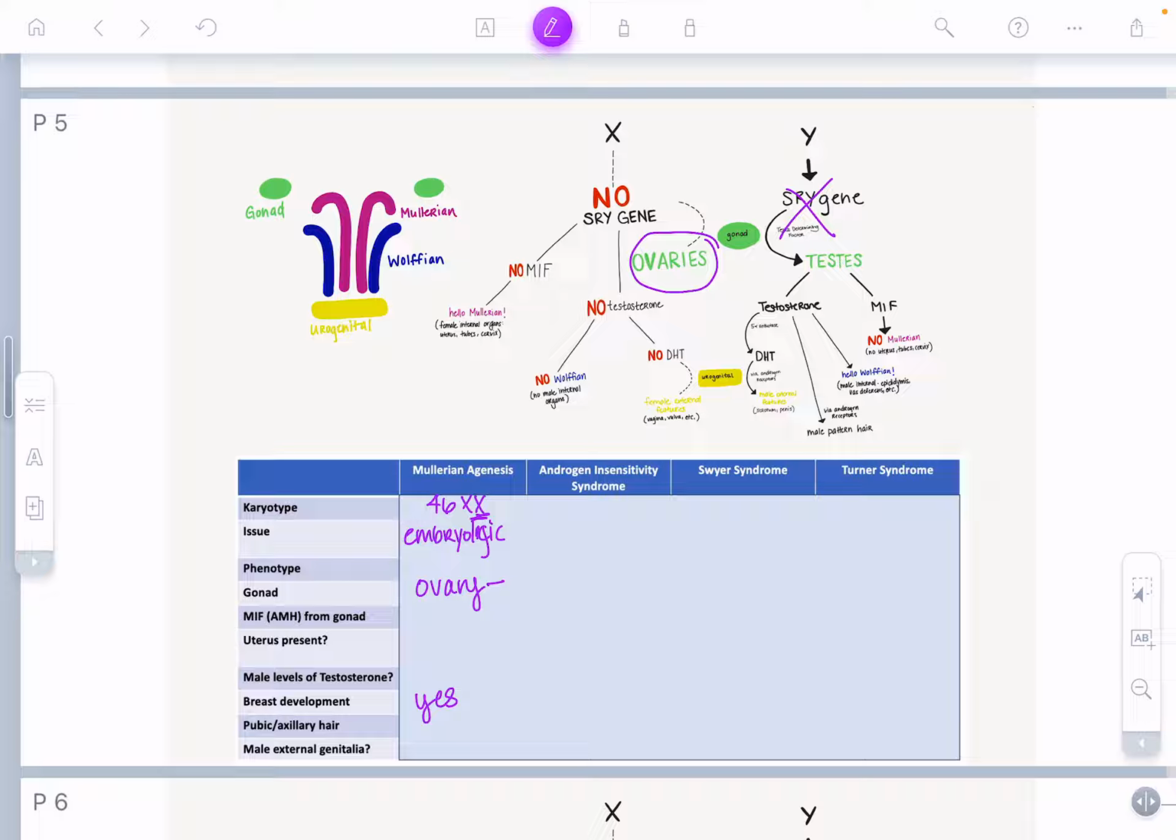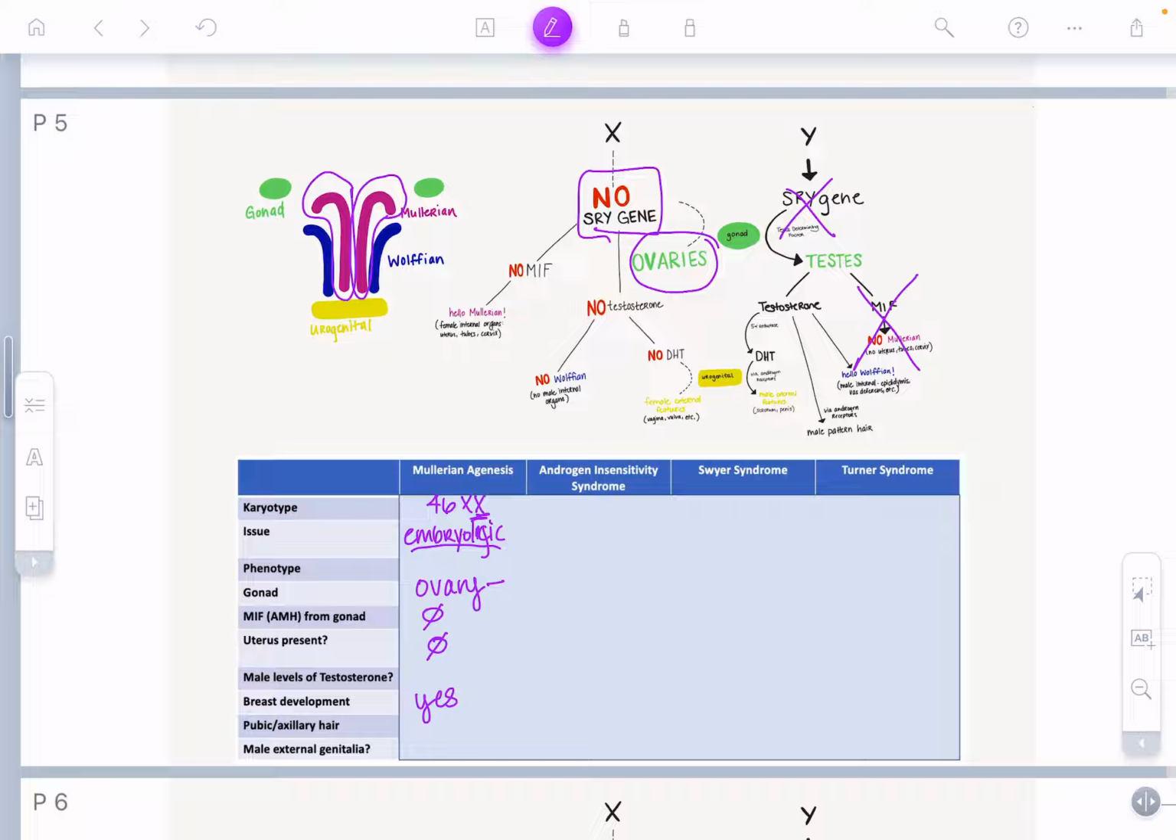So because they do not have an SRY gene, there will be no Mullerian inhibitory factor, right? And if there's no Mullerian inhibitory factor, they should be able to keep their Mullerian ducts, and that is what makes the uterus, etc. But in this case, there's some sort of defect in their embryological development. We don't know exactly why, but that is the kicker. They don't have a uterus present, or they may have remnants of a uterus.